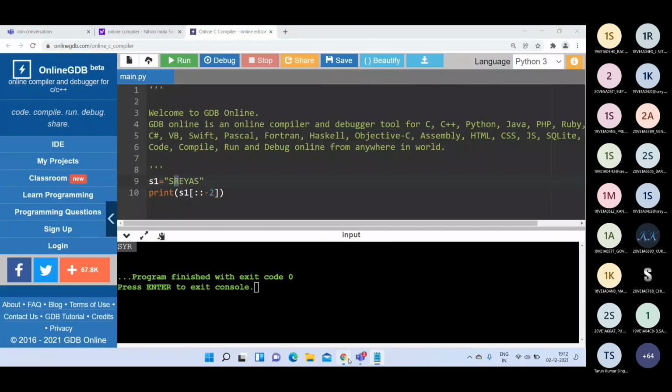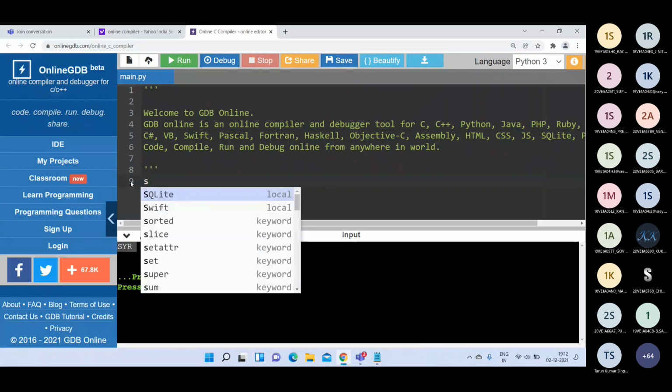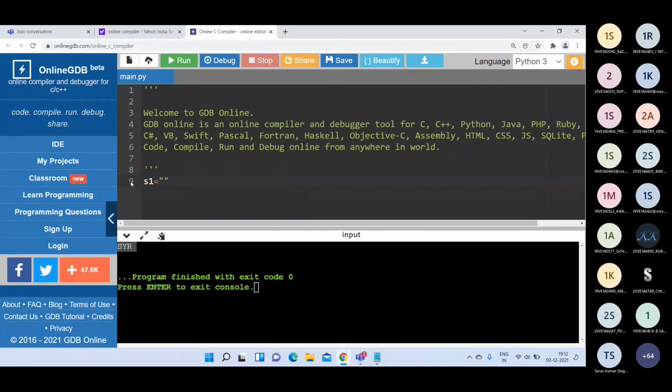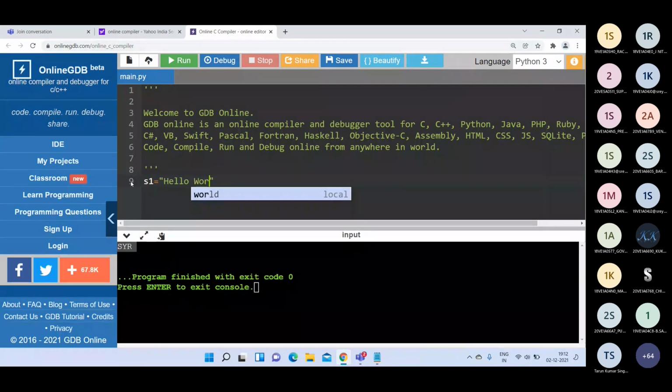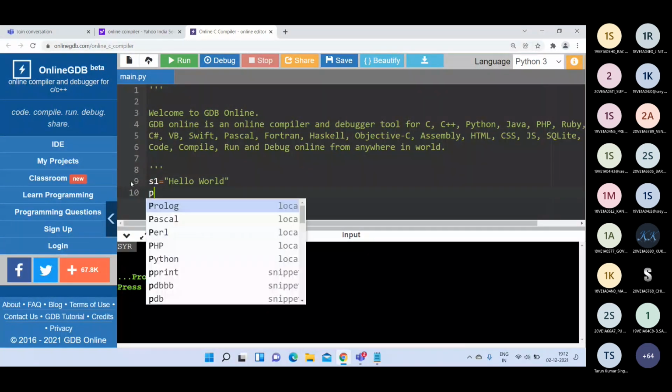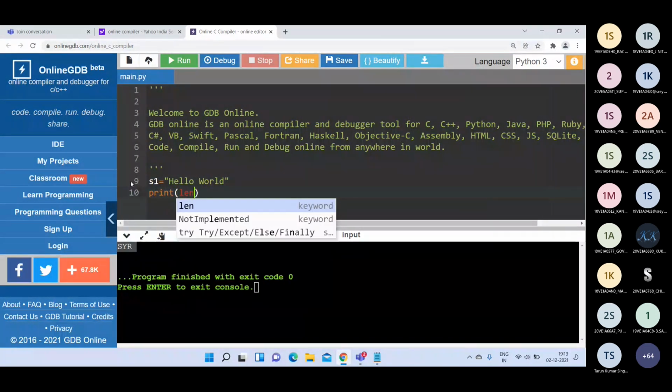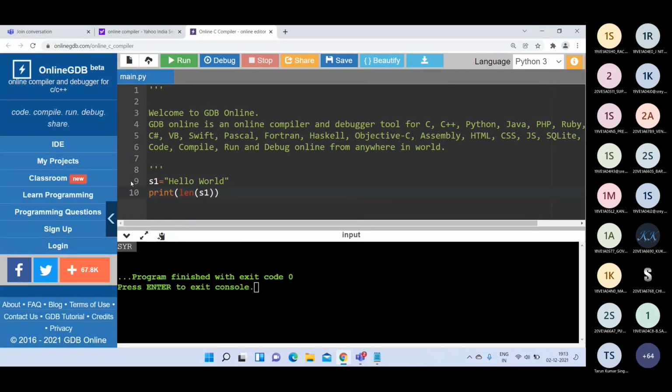Let me show you these four functions with an example. Now let me take a string, s1 is equal to, for example, hello world. If I print len of s1, the length function takes one parameter, that is s1.